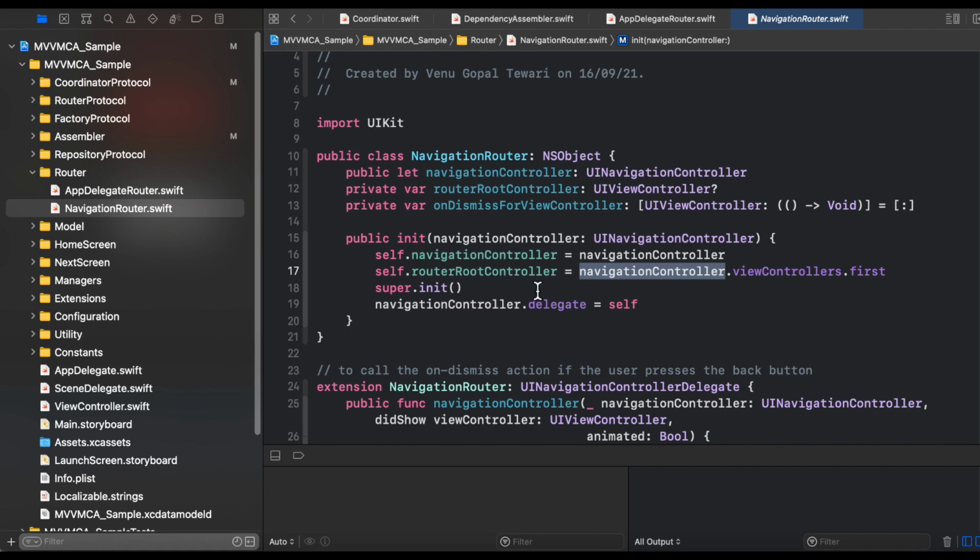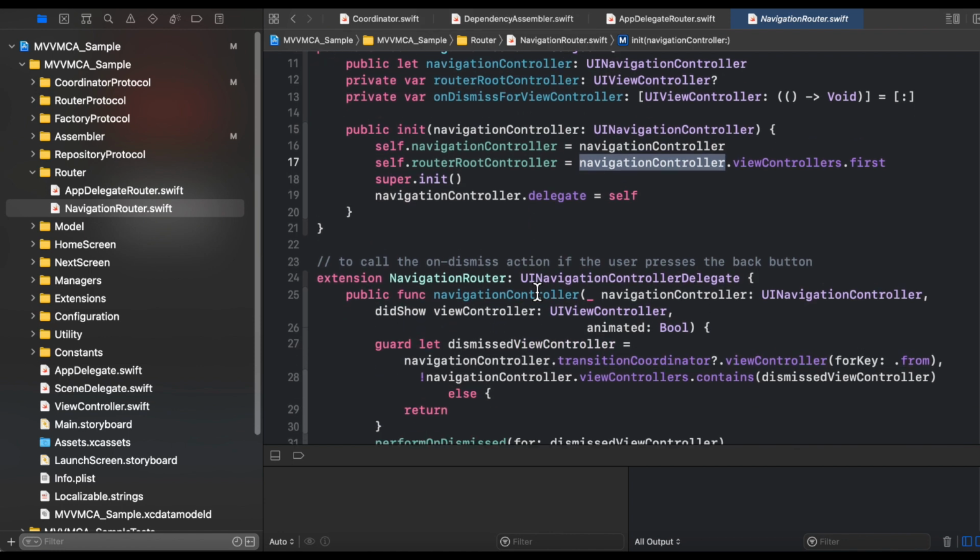And why we are doing it: whenever we are performing the dismissal on a particular router, then we need to navigate back up to the root view controller from where that navigation flow started. For example, if there is a screen A, then B, then C, then D, and D is performing the dismissal with the help of the router, then it will jump back to A directly because A is the root view controller for that particular router.